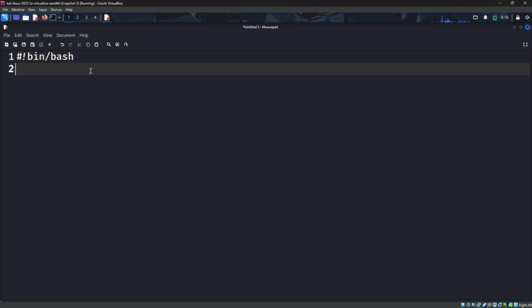I don't know why. Anyway, let us learn about bash. Basically, you can execute a bash script using bash and the file dot sh. Let me create a script that does echo hello, which will basically print hello.